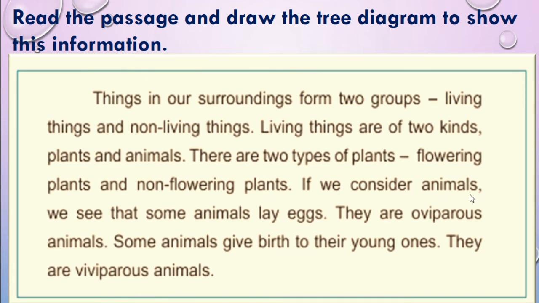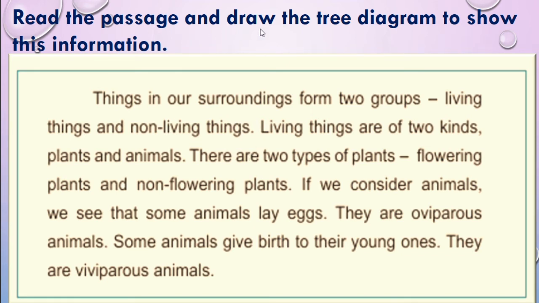If we consider animals, we see that some animals lay eggs. They are oviparous animals. Some animals give birth to their young ones. They are viviparous animals.